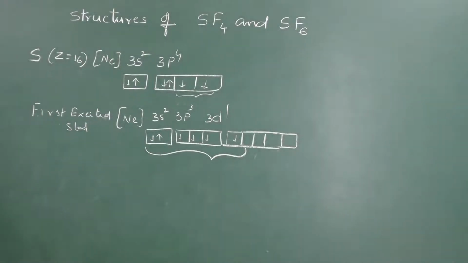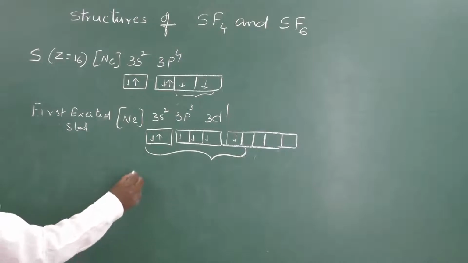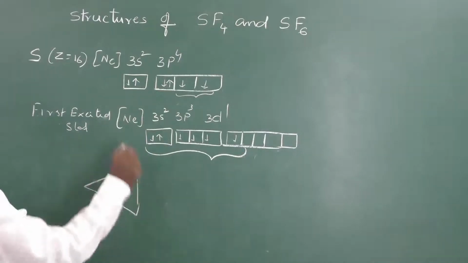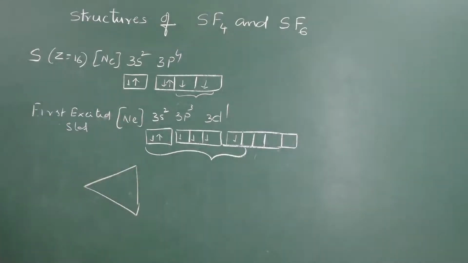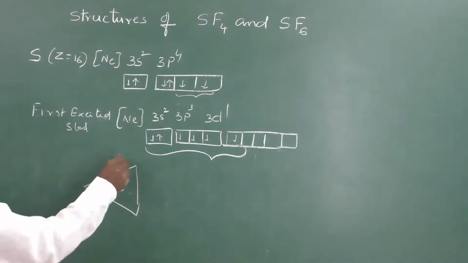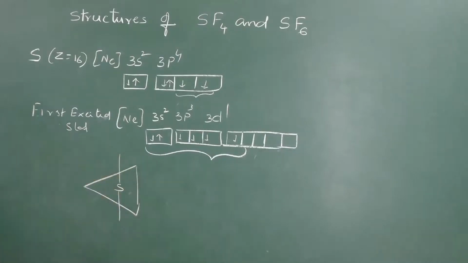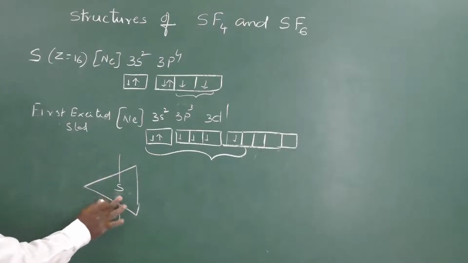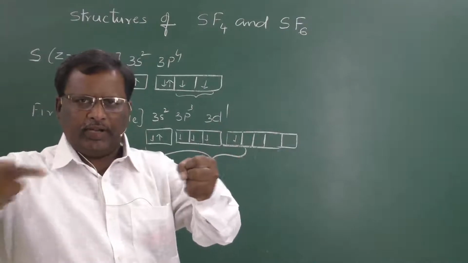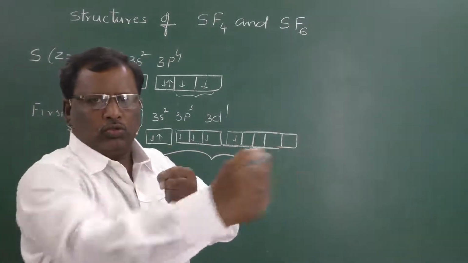In sp3d hybridization, it is a trigonal bipyramidal shape. That means 3 bonds are in one plane like this and the other orbitals are perpendicular to that. That means if one sulfur is present, there are 3 hybrid orbitals, 1, 2 and 3.